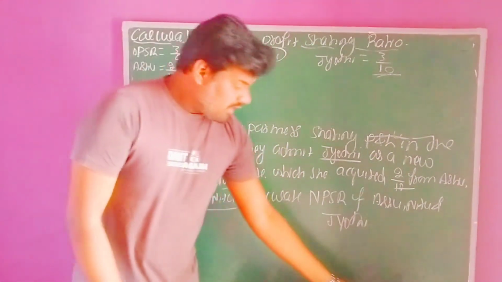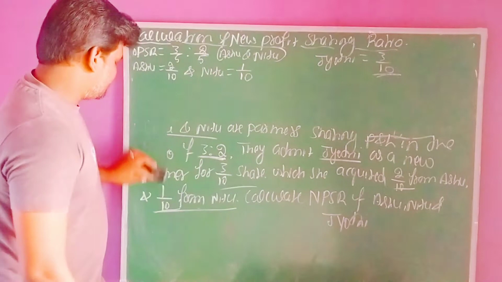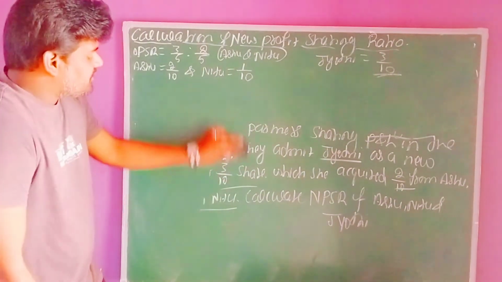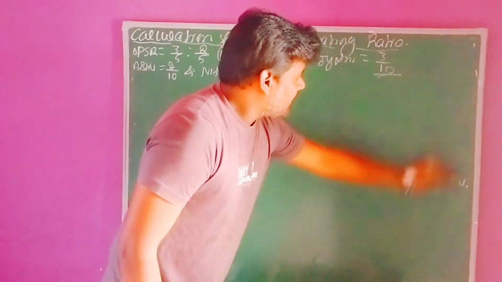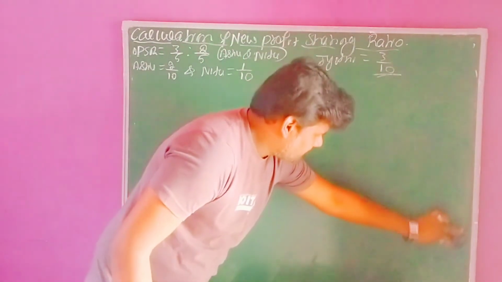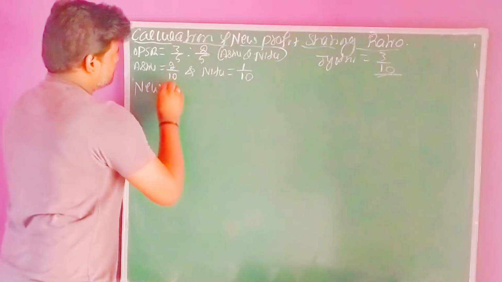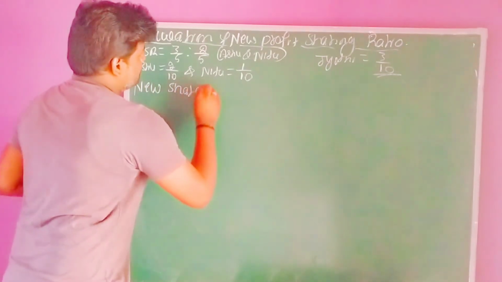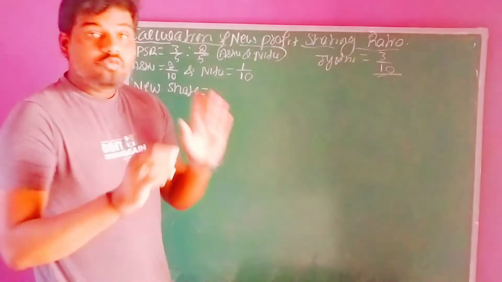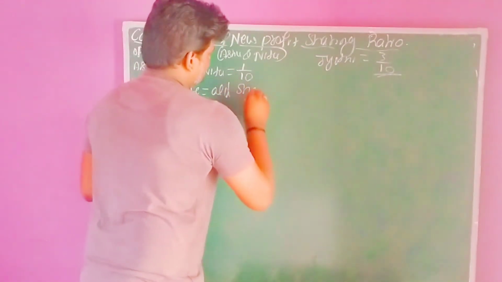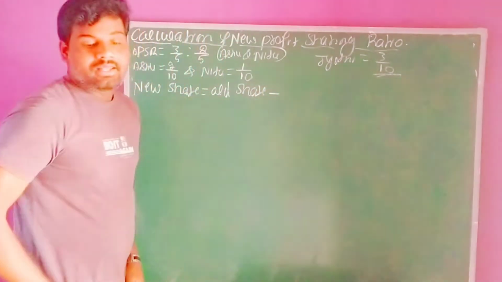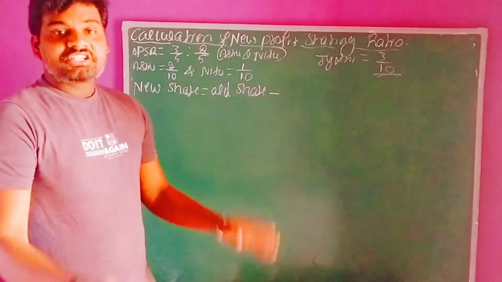Now we need to ascertain this new profit sharing ratio. For that ascertainment, we require one formula, right? The formula: new share equals old share minus share sacrificed, or share surrendered.